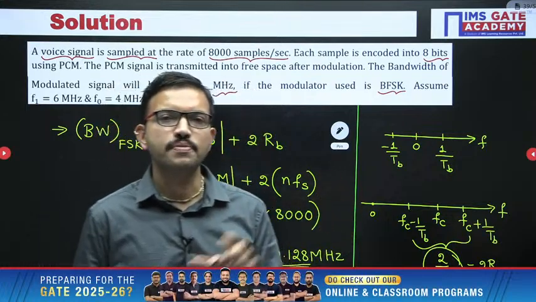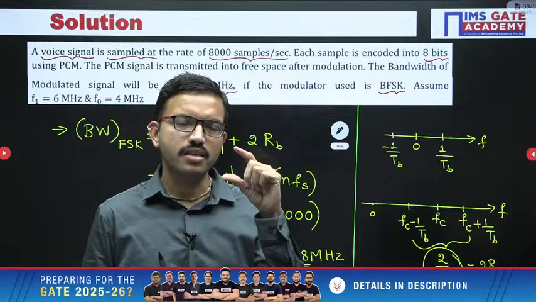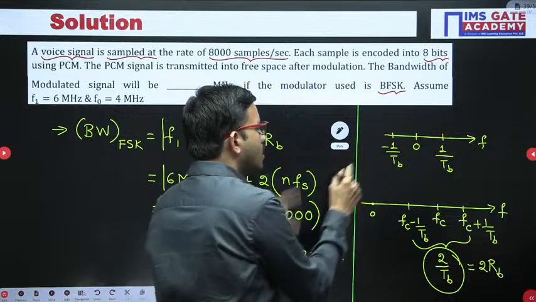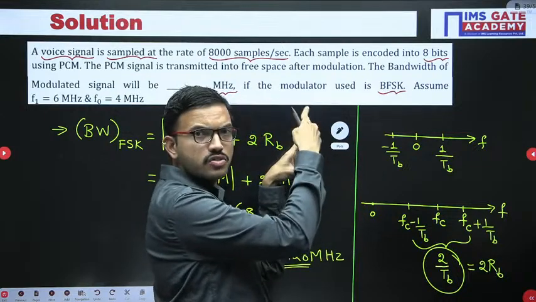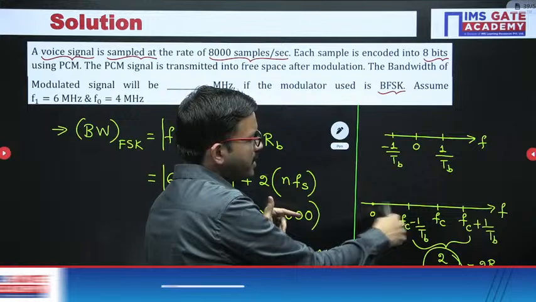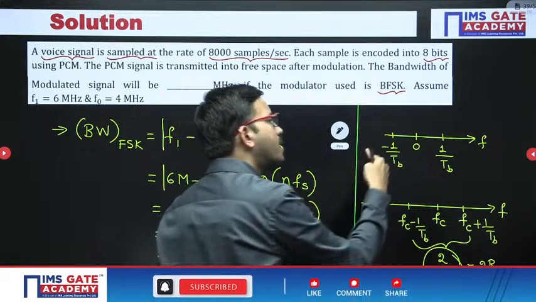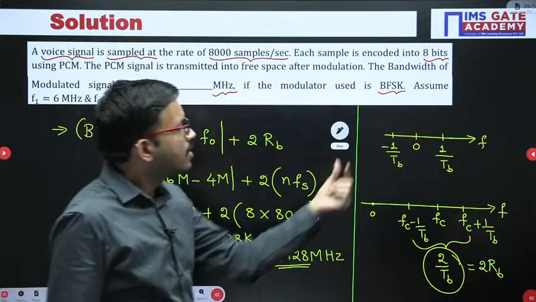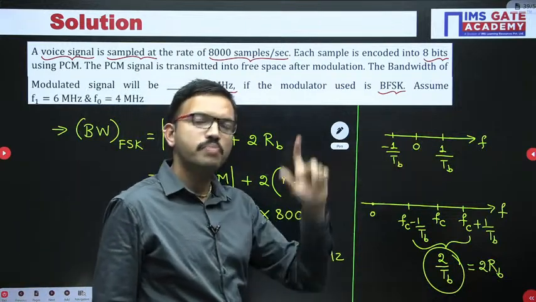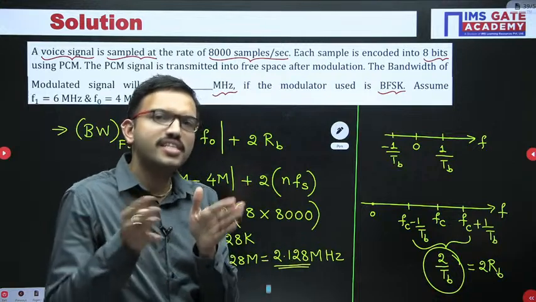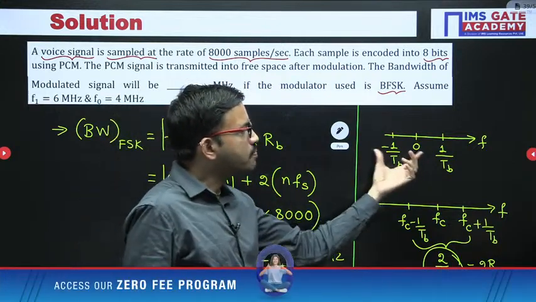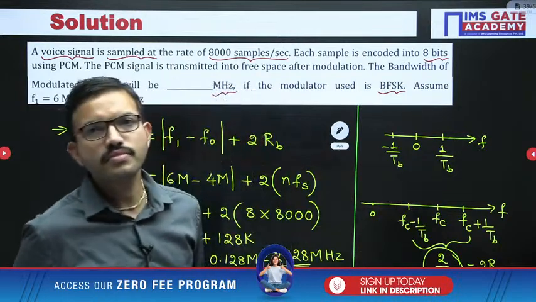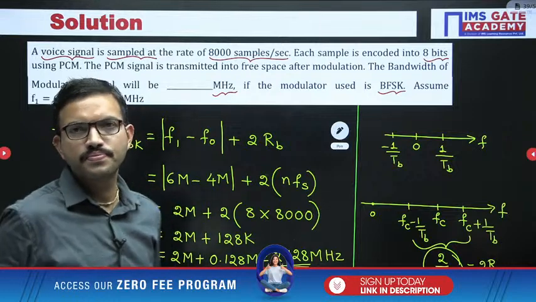NRZ signaling means bit value 1 is represented as plus 1 volt and bit value 0 as minus 1 volt. That means you get a rectangular pulse on the positive amplitude axis, or a rectangular pulse on the negative amplitude axis. So you might get the sinc function like this, or like this. But at any point of time you are transmitting either 1 or 0, not both at the same time. That is the reason we draw the spectrum magnitude-wise, so accordingly you can consider the bandwidth. I hope it is clear, Nobita.